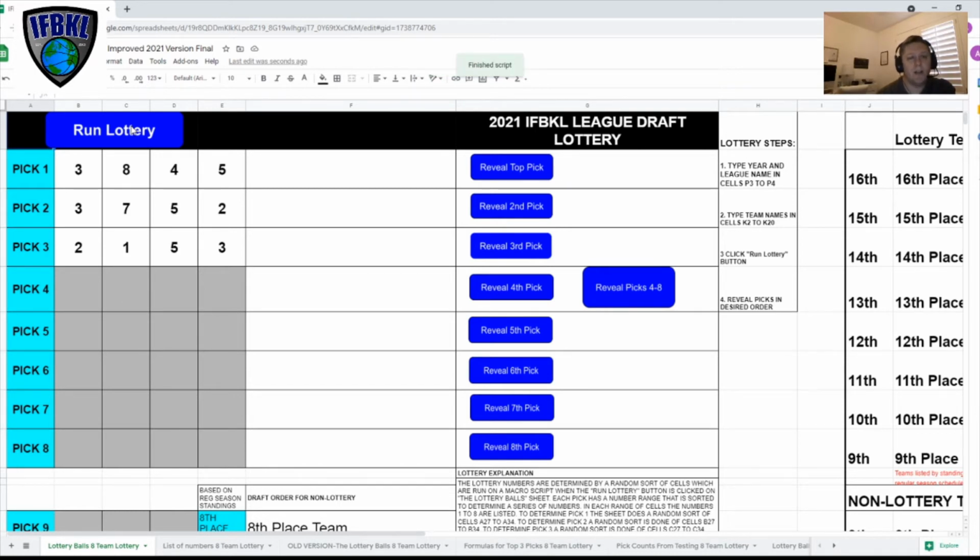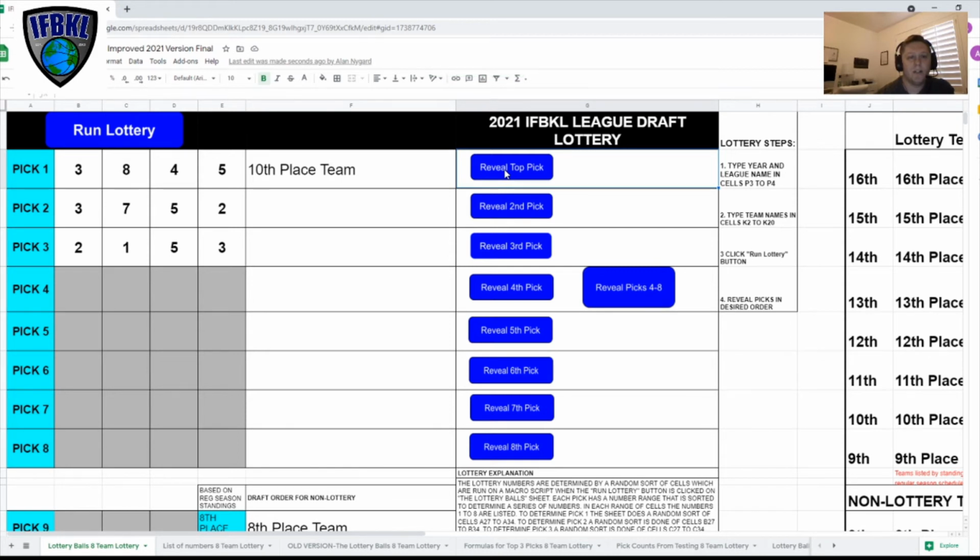So the next thing that this sheet does is it has actually locked in the picks in column F. You can actually see the numbers, the teams here, but it won't actually show those for the purposes of presentation until you hit the numbers. So you can reveal them in any order you want. There's different buttons based on how you want to do a lottery if you were using this tool. But I'm just going to reveal them in order here.